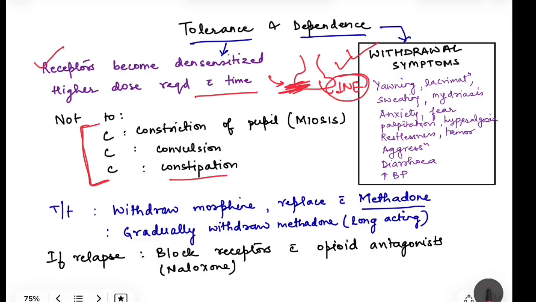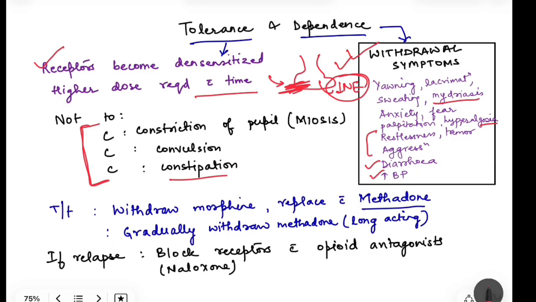That means to avoid the withdrawal symptoms, the person will take the drug. And what are these withdrawal symptoms? Yawning, lacrimation, sweating, mydriasis, anxiety, fear, like something doom is going to happen, palpitations, hyperalgesia. So very minimal stimulus will lead to pain, restlessness, tremor, aggression, all features of increase in sympathetic system and also increase in the motor system activity. Then there is diarrhea and increase in blood pressure. So to avoid all these things, the person will take more morphine, and because of the tolerance, obviously the dose required will be more.